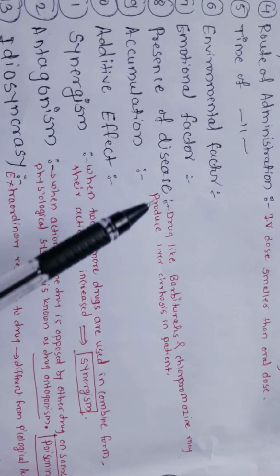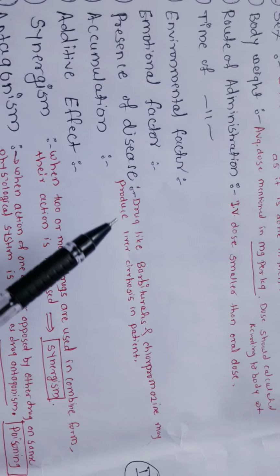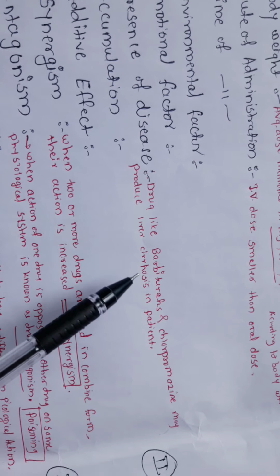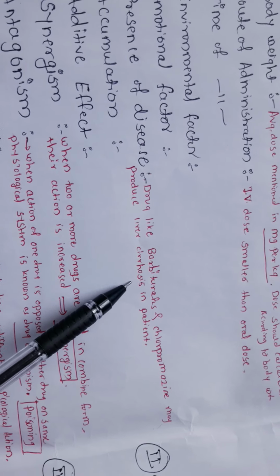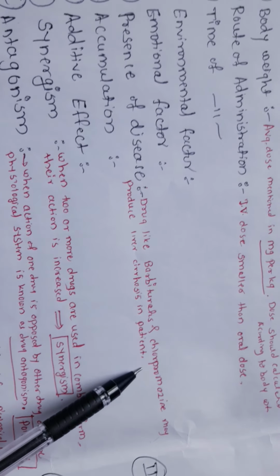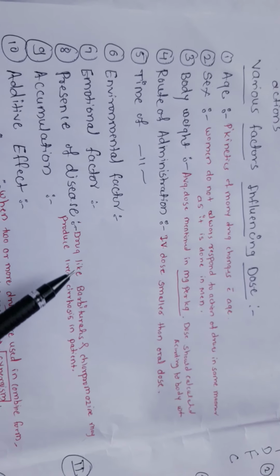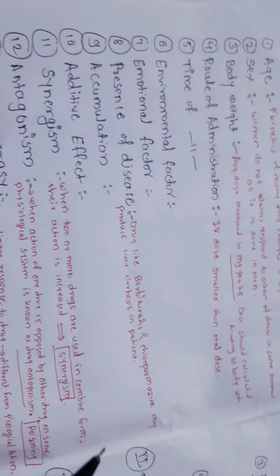Then presence of disease: drugs like barbiturates and chlorpromazine may produce liver cirrhosis in patients. So disease condition is also an important factor for dose.